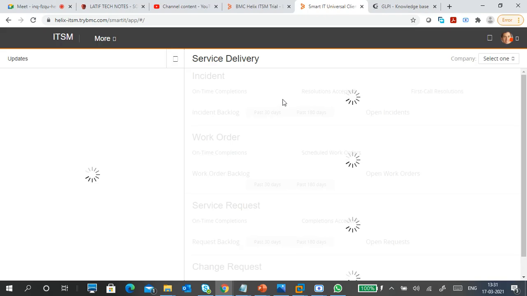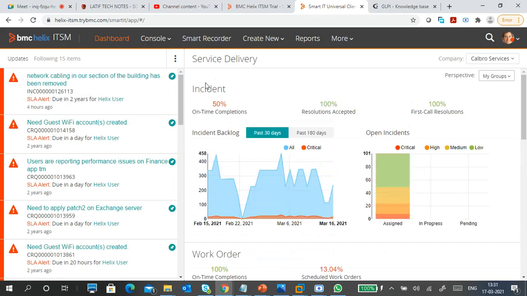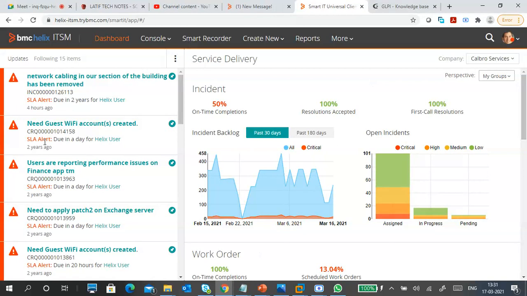Something, it is automatically signed. So you can see now the complete thing. See, this is the thing. Okay, dashboard, service delivery. What are the issues? See, you can see the issues already.